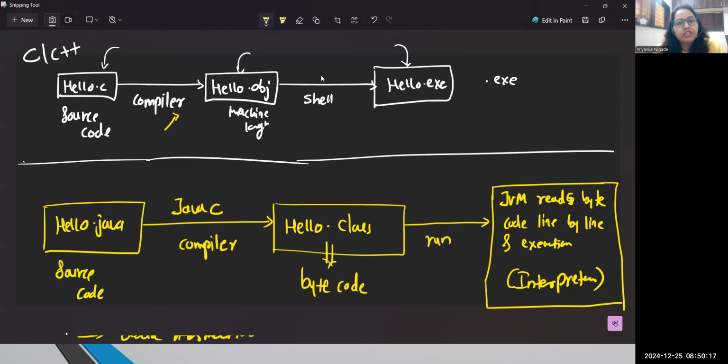So the final file will be hello.class only. And let me tell you, the .class file is platform independent. You can write a program once and you can execute it on any particular platform. That is allowed in Java. Remember, in Java, we can write a logic only once and we can execute it from any other platform.